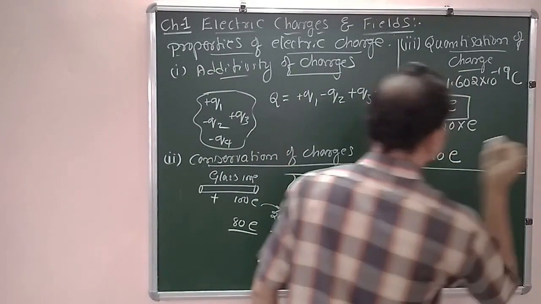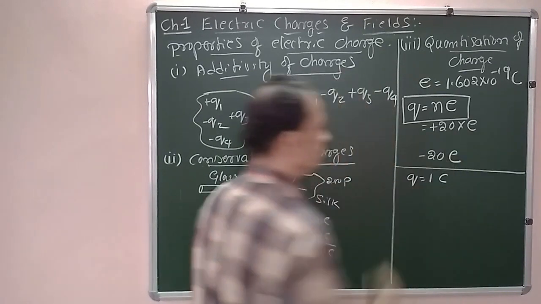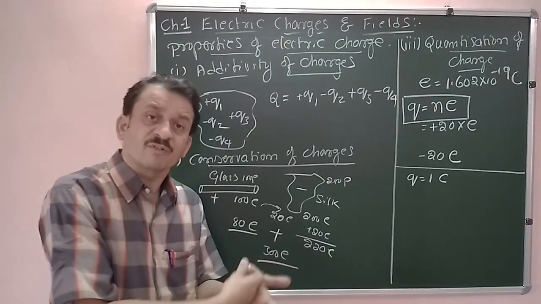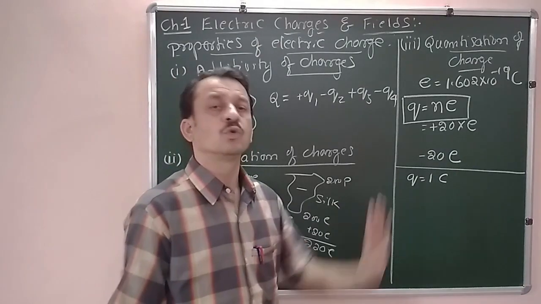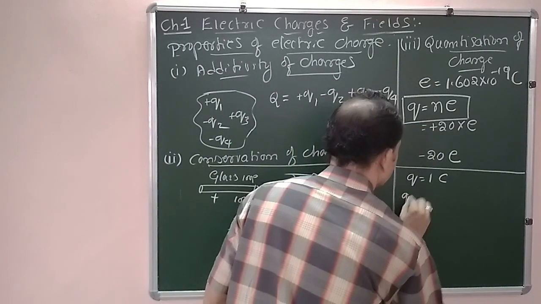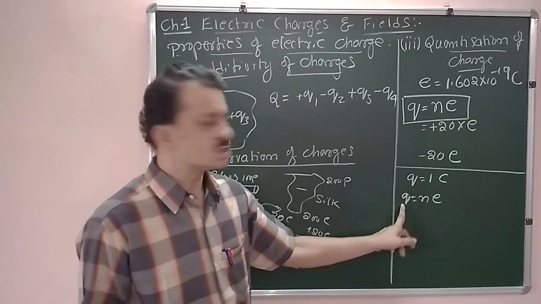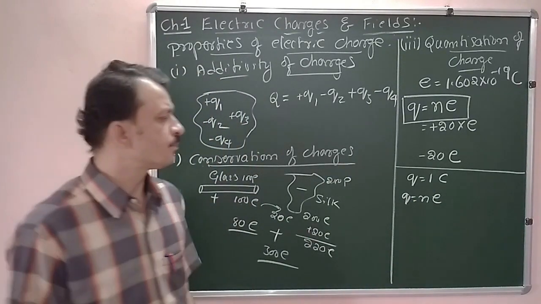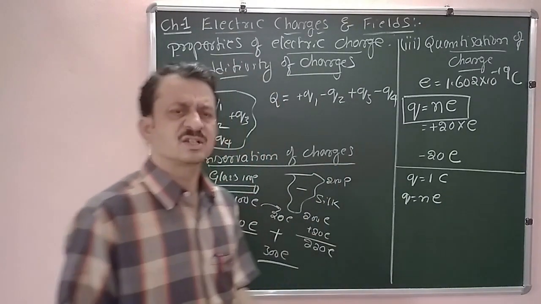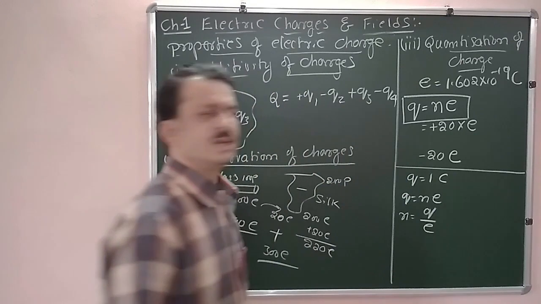Let me give an example here. We have an object whose charge is 1 coulomb. Then how many electrons constitute a charge of 1 coulomb? For that one, we have to make use of this relation. Now, Q is equal to n into e. This is the formula. Q is total charge of the object, that is 1 coulomb they have given. n is the number of electrons that you have to find. e is charge of the electron. So therefore, from this relation, n is equal to Q by e.